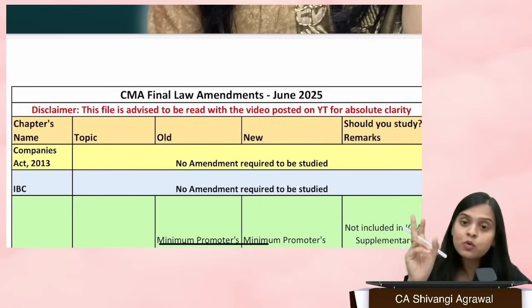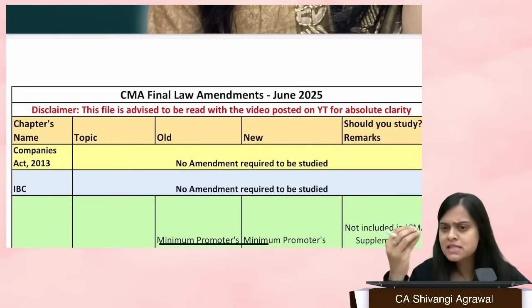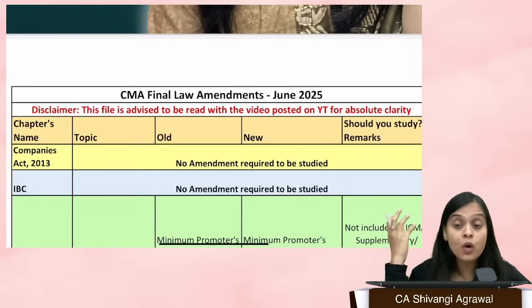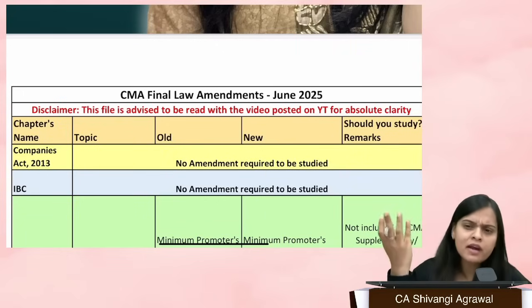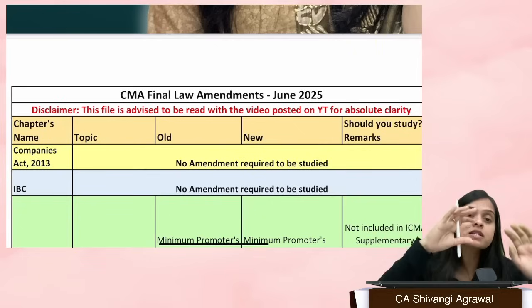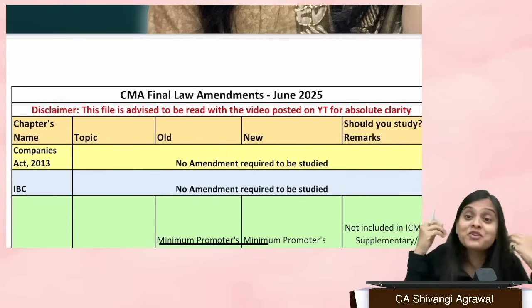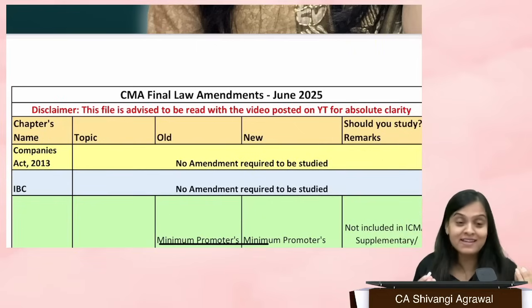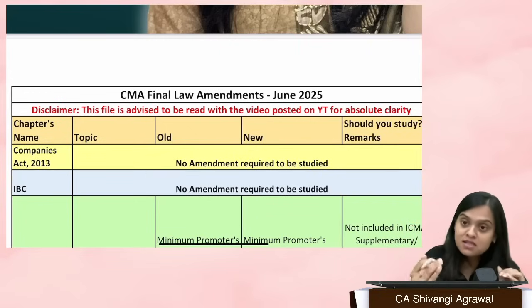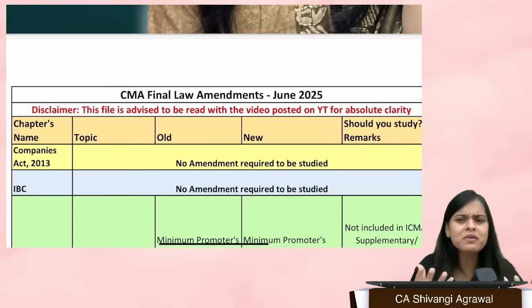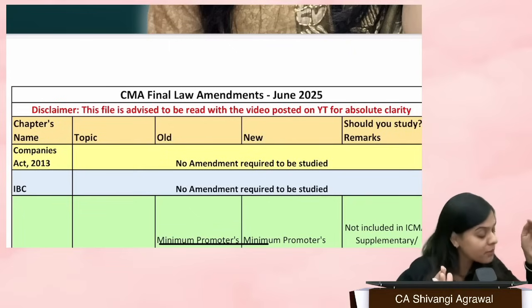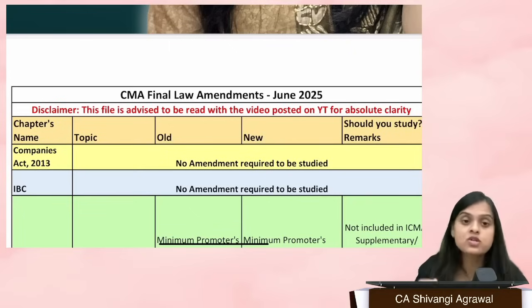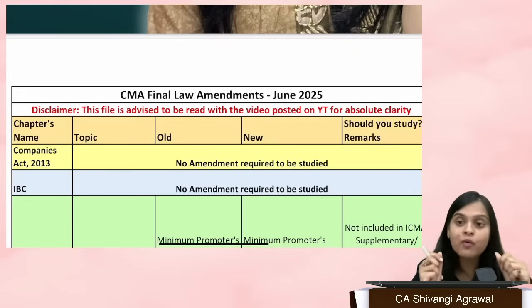The same goes for IBC. In IBC, you might be seeing that the limit has been changed from 1 lakh to 1 crore, which was done back in 2020. PPIRP, persons entitled to initiate CIRP, it is all something that you didn't even know the old law, unless you have been studying the same thing for 5-6 years. So this is something that you know new only. Why name it as amendment? Amendment means the changes which you come across from the last attempt to this attempt, which has been made applicable for you.